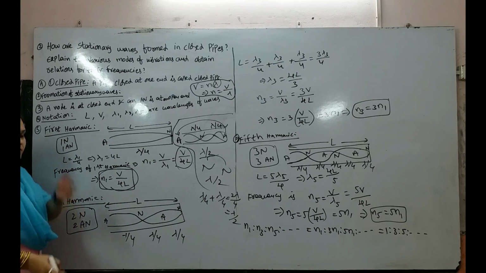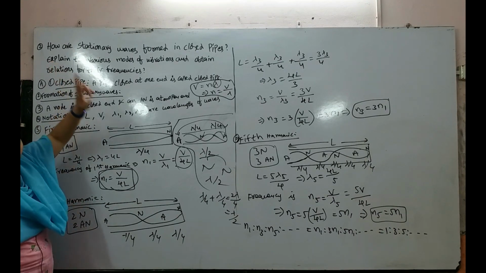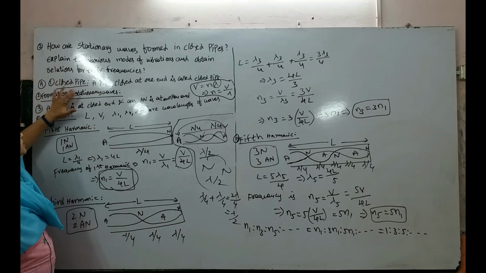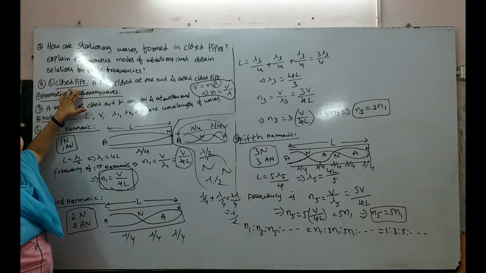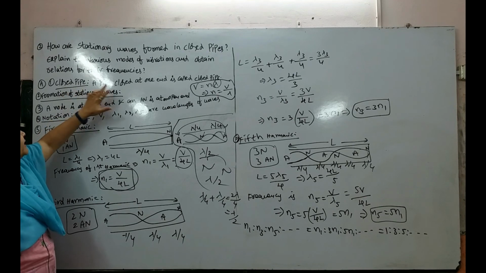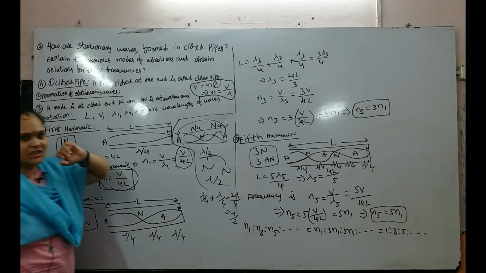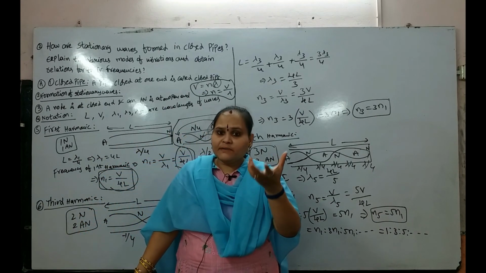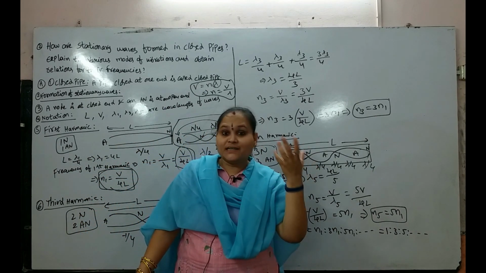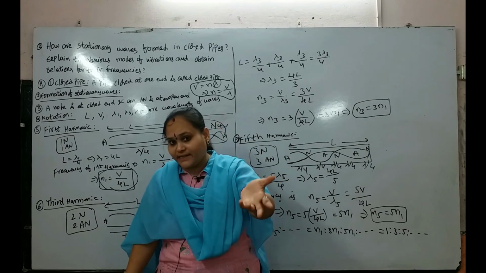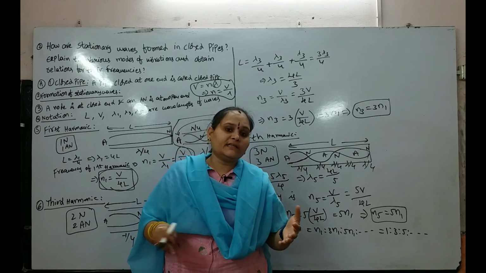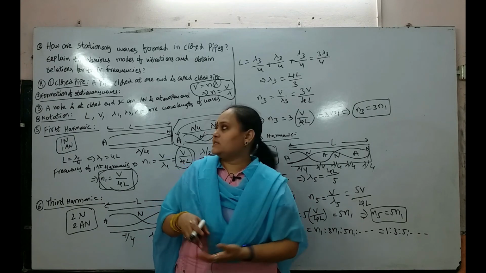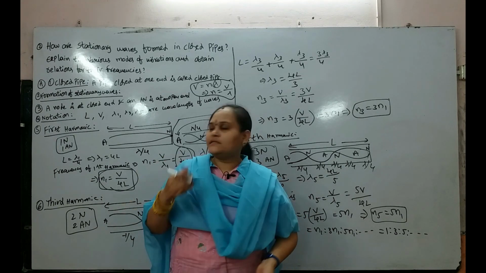In this class we will discuss the formation of stationary waves in a closed pipe. First, what is a closed pipe? A pipe closed at one end is nothing but a closed pipe. Formation of stationary waves: a sound wave is sent into a closed pipe. It will be reflected back in the opposite direction at the closed end. These two incident and reflected waves are superimposed on each other. We will get another new wave, that is nothing but a stationary wave or standing wave.